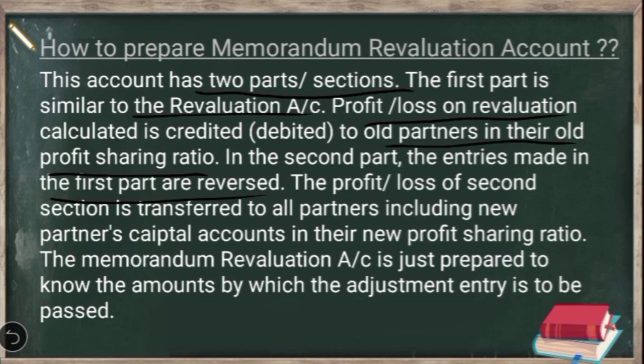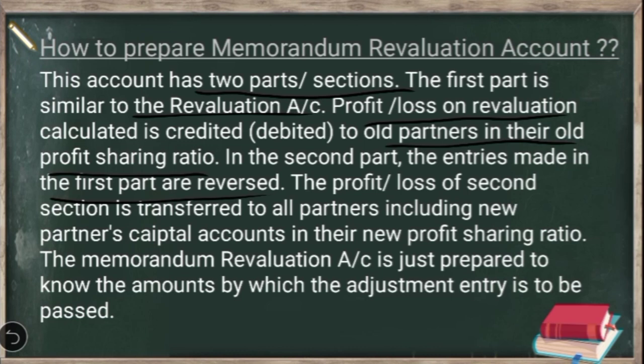Similarly, in the first section, we showed all the profits on the credit side, but now when we reverse that, we write the entry: memorandum revaluation account Dr. to various profits on revaluation account. So you are just passing the reverse entry. Earlier in the first section, loss was shown on the debit side; now we are going to show it on the credit side. Similarly, earlier the profits were shown on the credit side; now we are going to show them on the debit side.